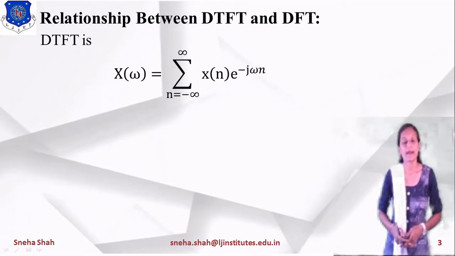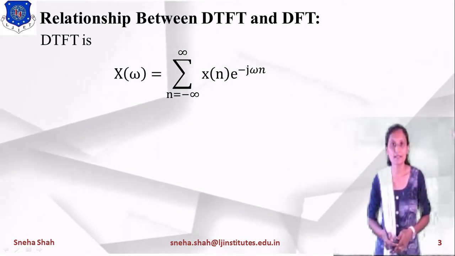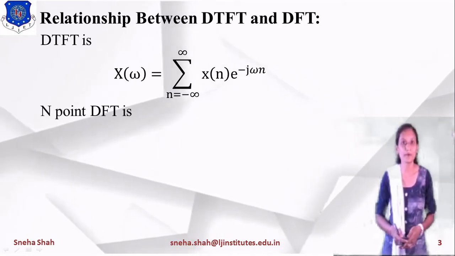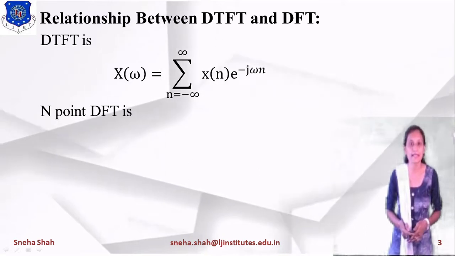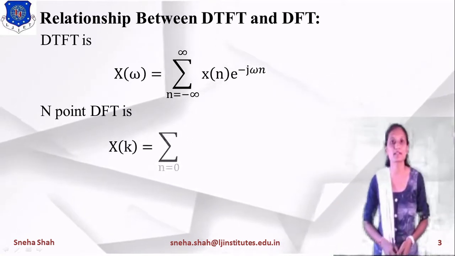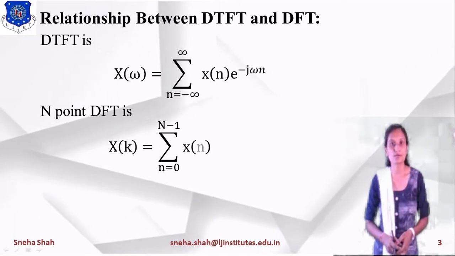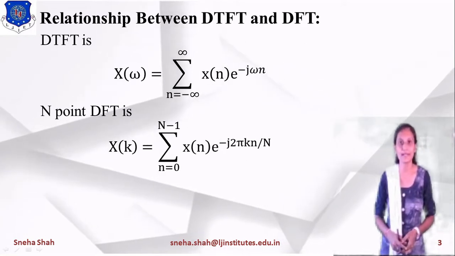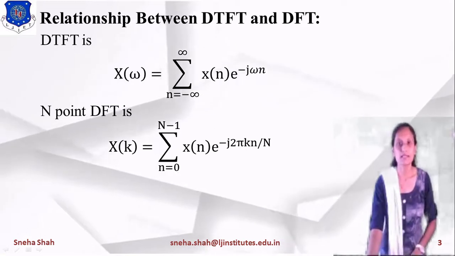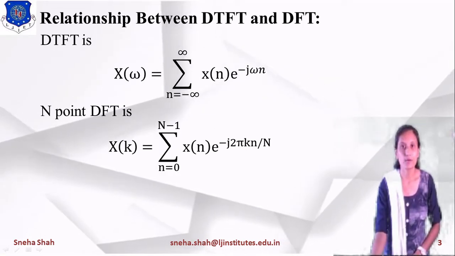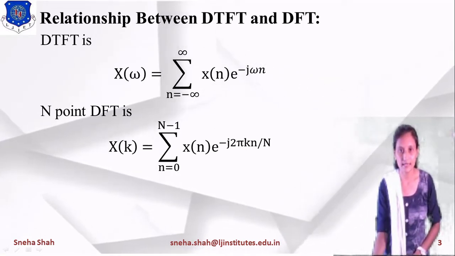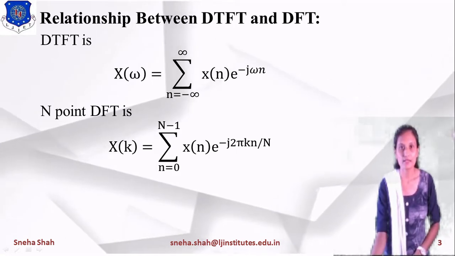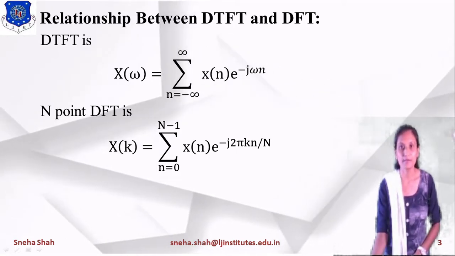Now the equation of the N-point DFT is X of k equals summation n equals 0 to n minus 1 x of n e raised to minus j 2 pi kn by capital N. In this equation you can see that the term x of n is the same, and e raised to minus j n is the same.